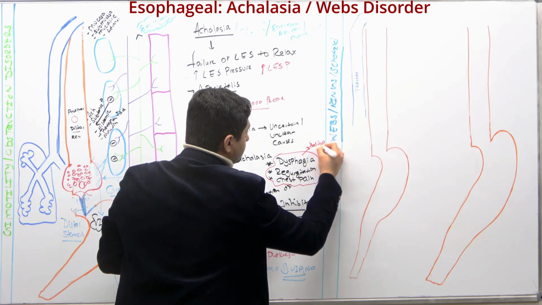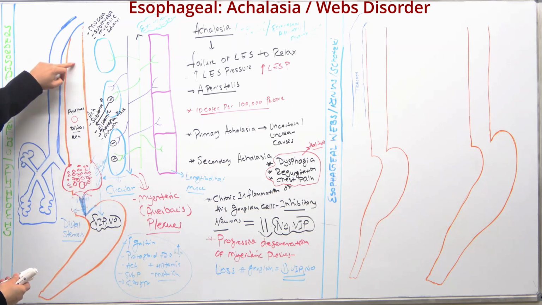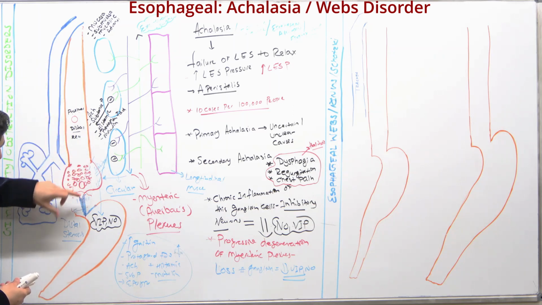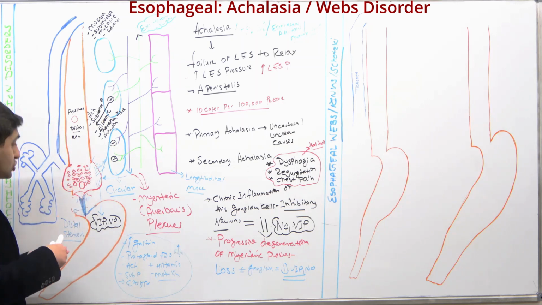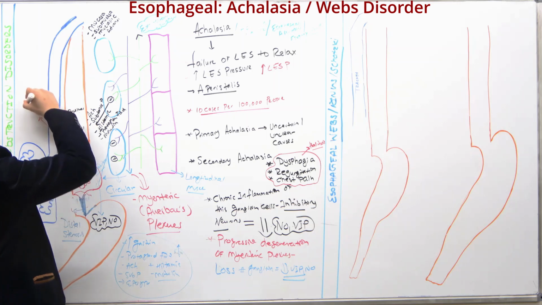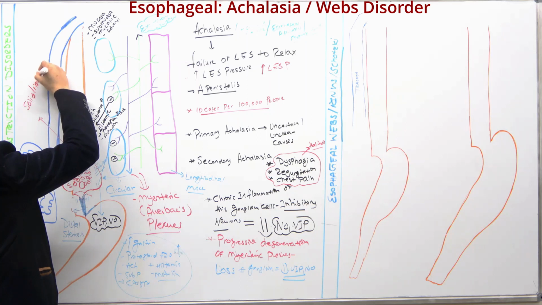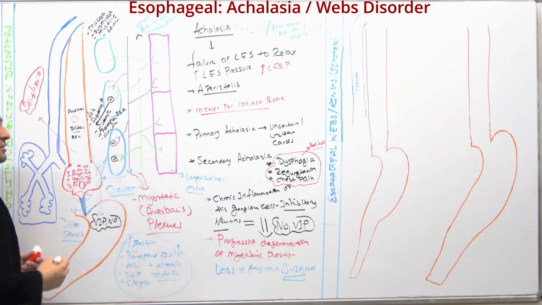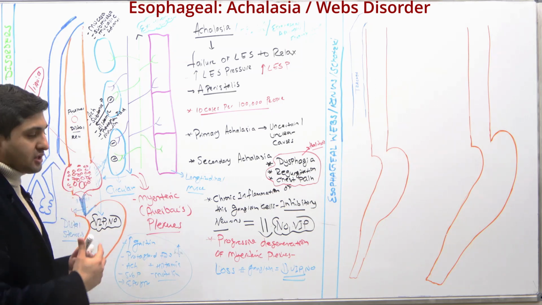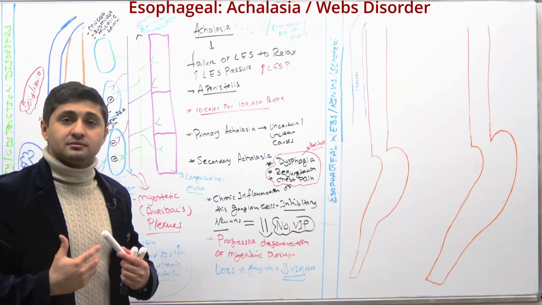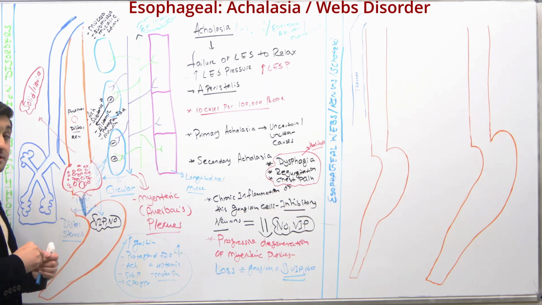And the most important thing I have to mention is that when the food is coming here, because there's a stenosis right here, look at this, this will result in dysphagia not only for solid food but also for liquid food. So even the liquid cannot pass through this, right? Achalasia is a condition where both solid and liquid would not be able to pass through this, okay? This is something you have to remember.